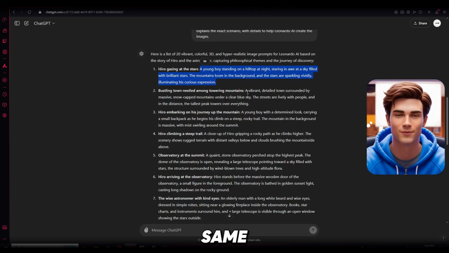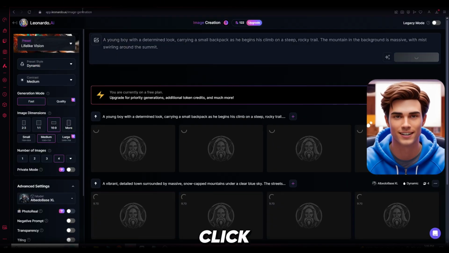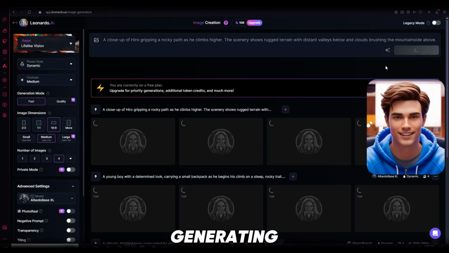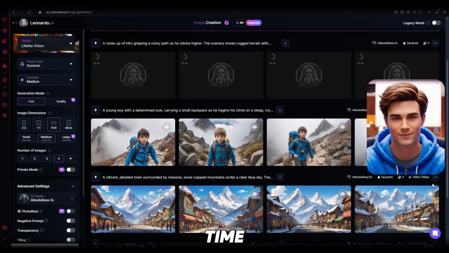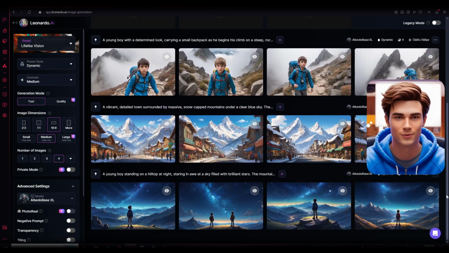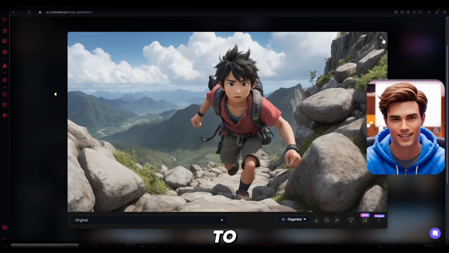And you need to do the same for all of the prompts. To generate them faster, you can enter a prompt, click Generate, and while it's generating, enter the next prompt right away. This way, you'll save time, and it'll be easier for you. Once you generate all the images, find the ones you like, and make sure to download them.